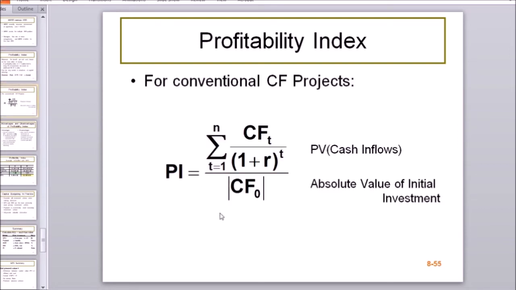Looking at the formula of the profitability index, it's actually somewhat similar to the formula of NPV. For NPV, remember, we sum up all of the discounted cash flows starting from time t0. Here instead, we sum up all of the discounted cash flows starting with time t equals 1, and the initial cash flow at time 0 actually goes in the denominator. The sum of the discounted cash flows from t1 is divided by the original investment. That gives you the profitability index.